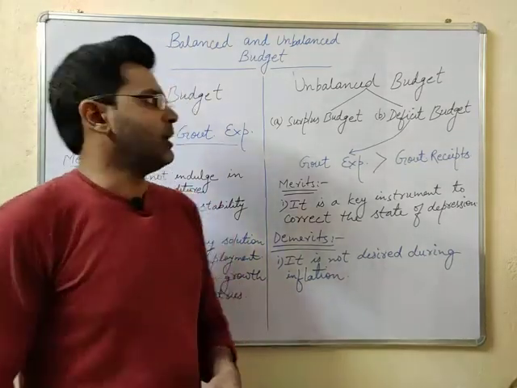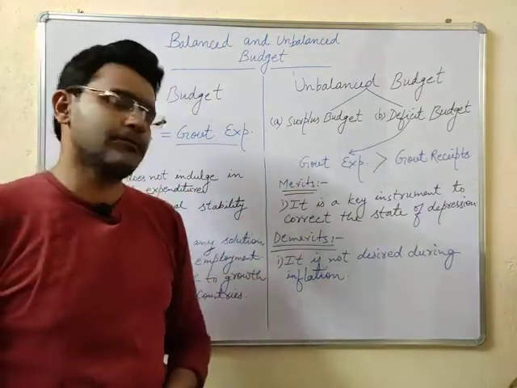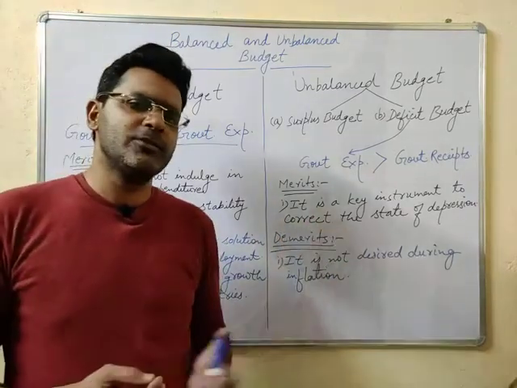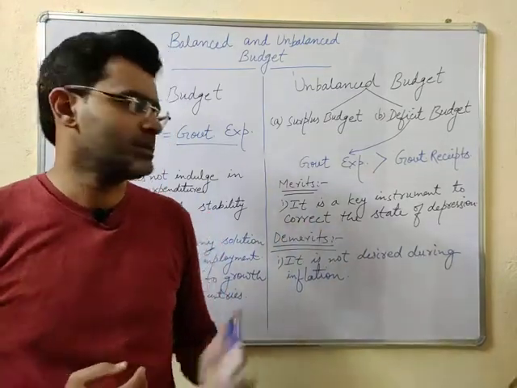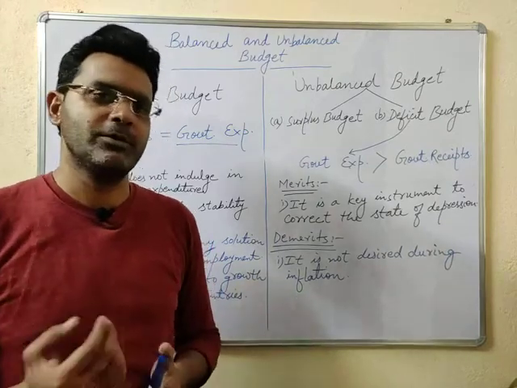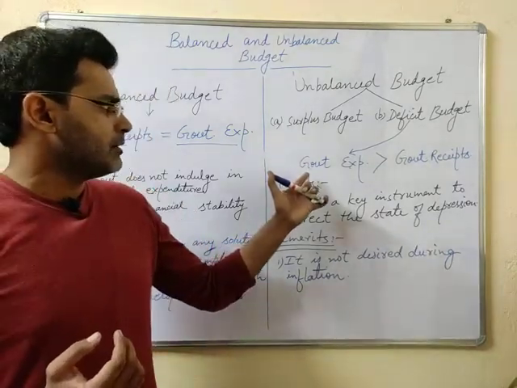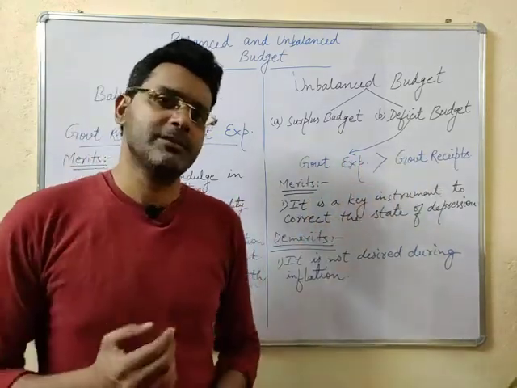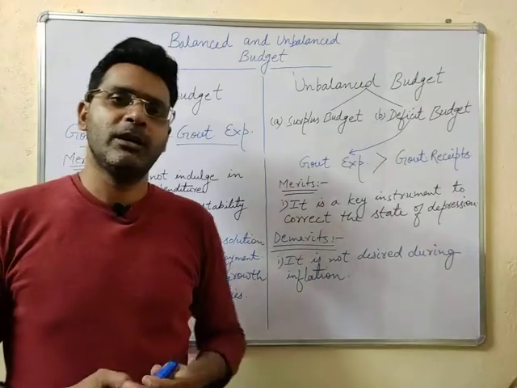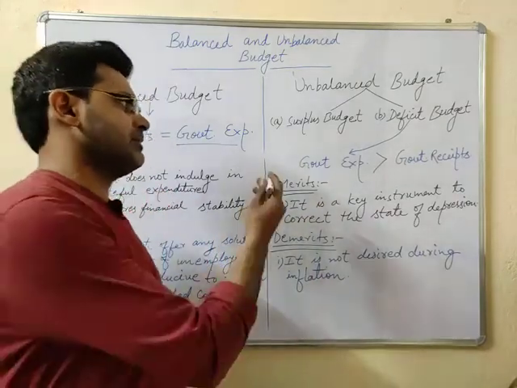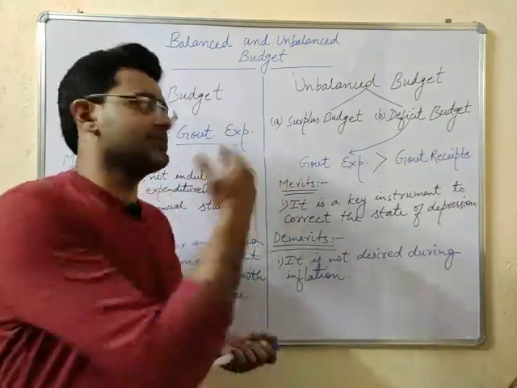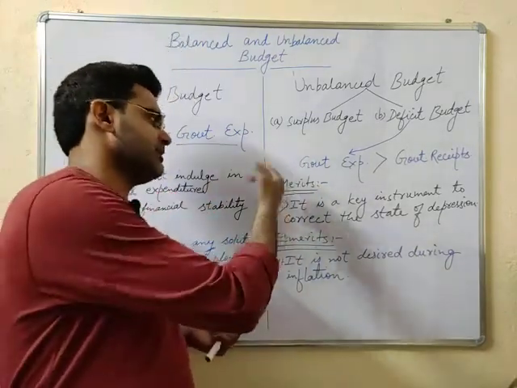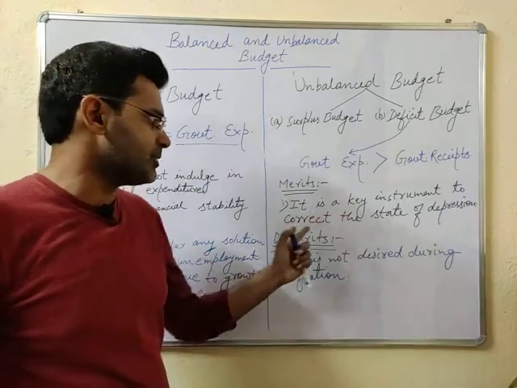Okay learners, now I have written the deficit budget. Now what is the situation of deficit budget? It is a key instrument in a country like India, or it is very useful for less developing countries. It is a situation when government expenditure is greater than government receipts. So it is a common phenomenon in a country like India, where estimated expenditures are more than the estimated receipts.